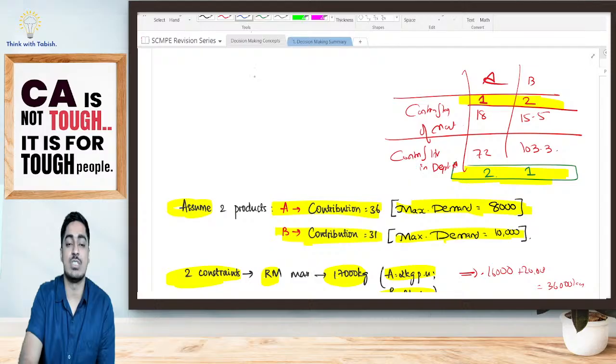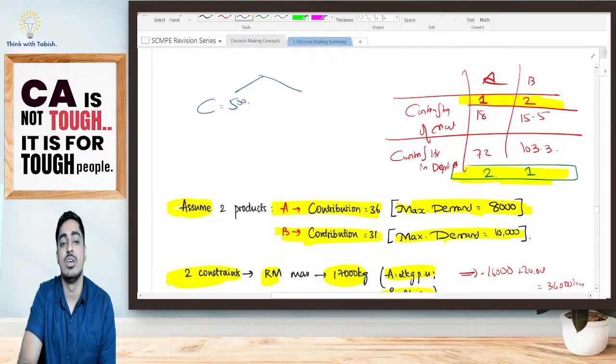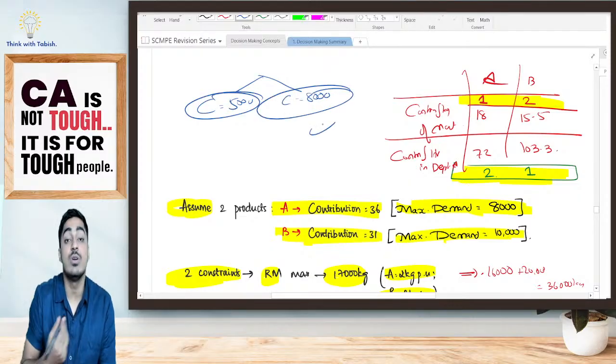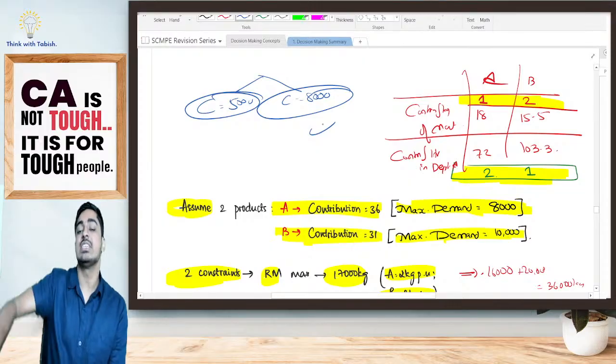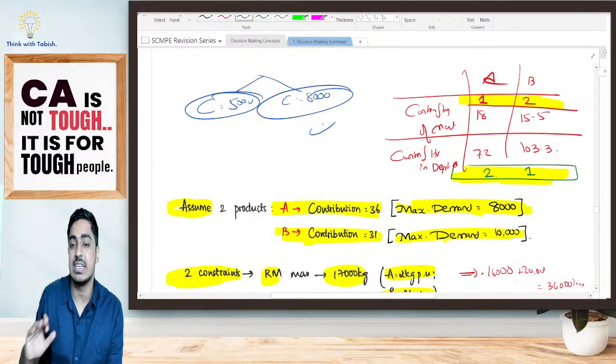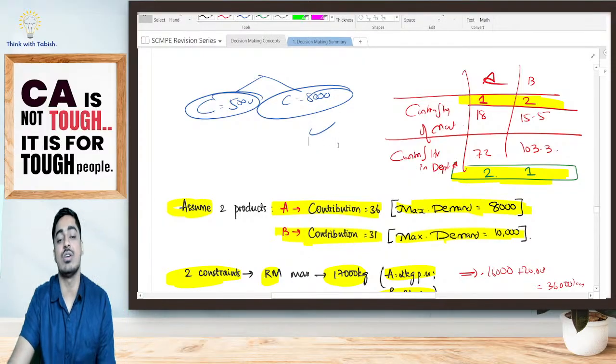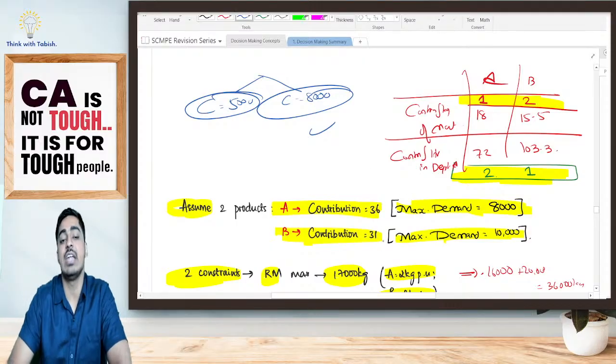Suppose I'm telling two different options are there. Option number 1 will give me a total contribution of 5,000. Option number 2 will give me a total contribution of 8,000. Which one will I go for? Option number 2. Yes or no? Sell my goods in such a way that overall my contribution is maximum. How many units of A and B are selling? X units of A and Y units of B.